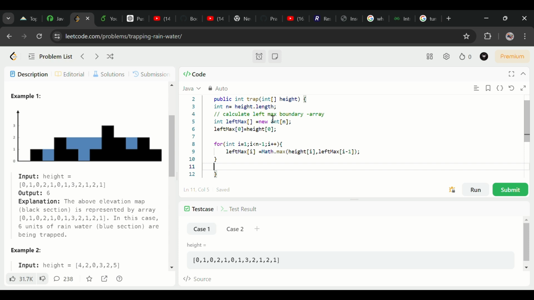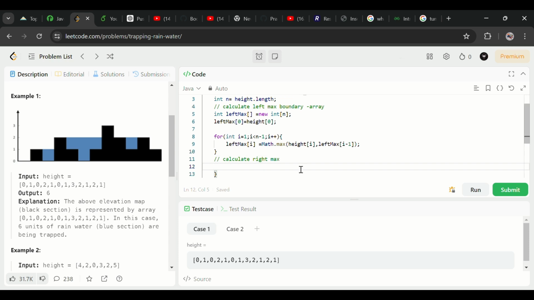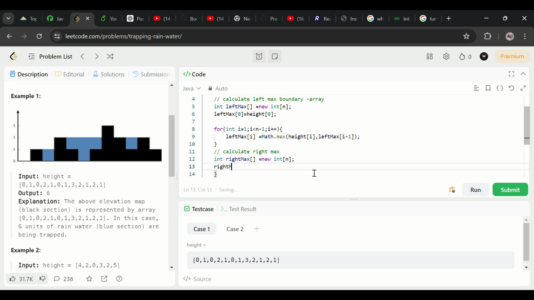Similarly, I will create a right maximum. Calculate right max, like the left array: int right max array equals new int n.